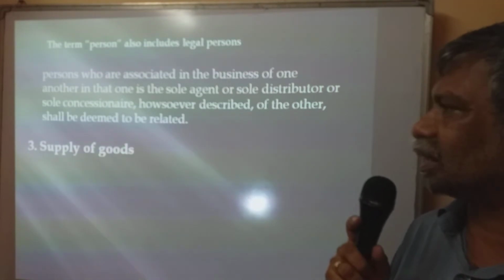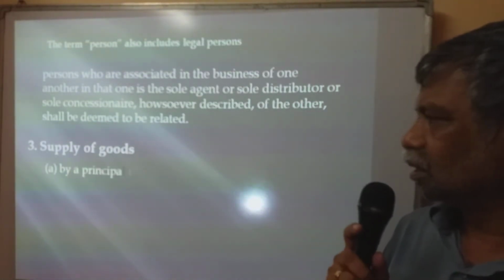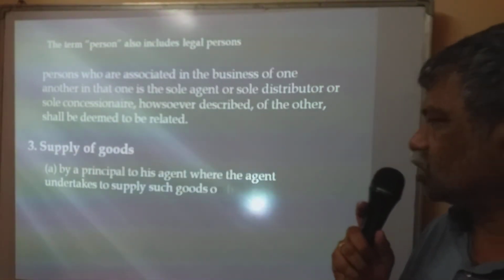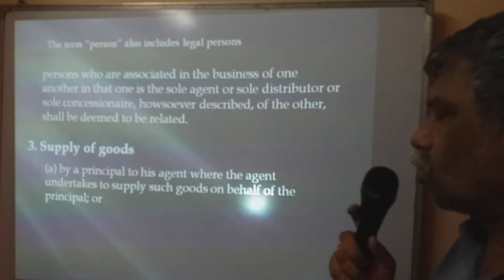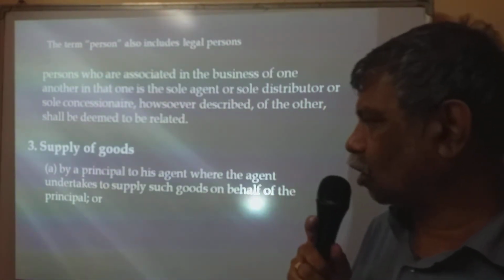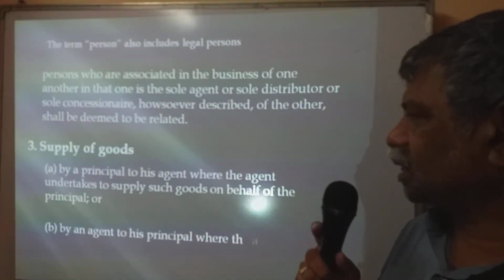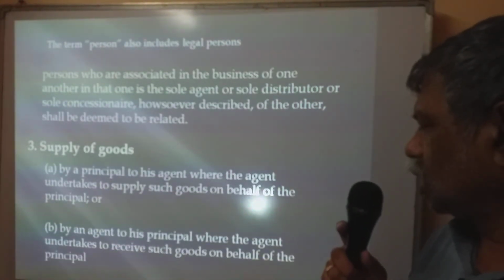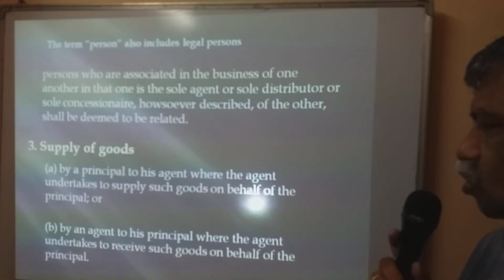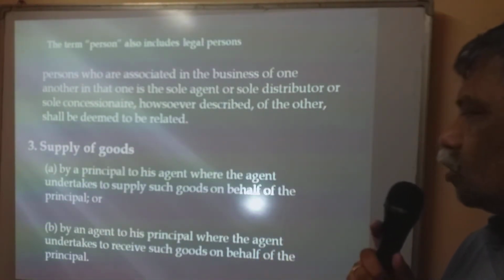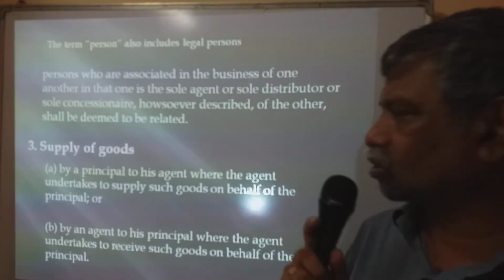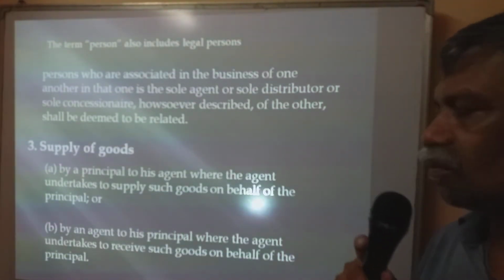Supply of goods is the third item we will see. Supply of goods by a principal to his agent, where the agent undertakes to supply such goods on behalf of the principal, or second case, by an agent to his principal, where the agent undertakes to receive such goods on behalf of the principal. Okay. Principal to his agent, where the agent undertakes to supply such goods on behalf of principal. Clear?